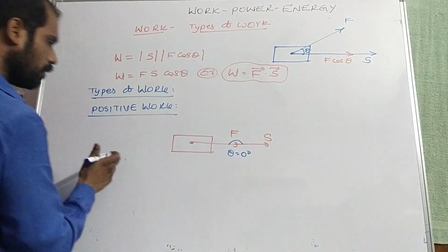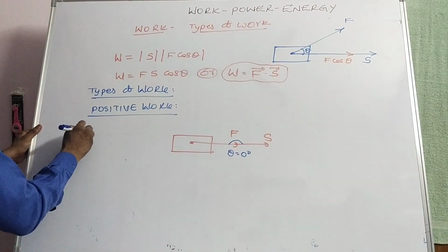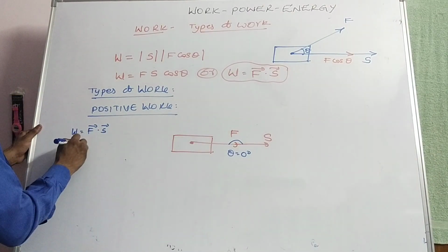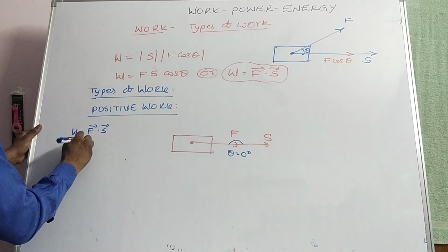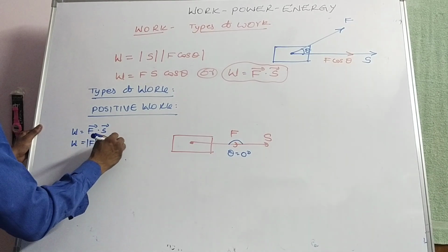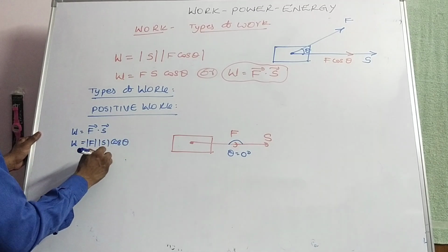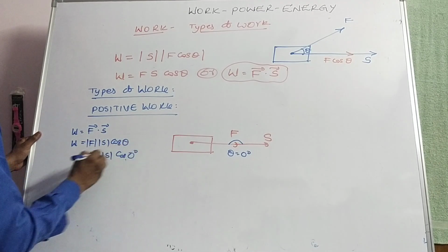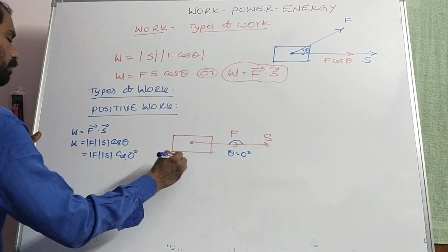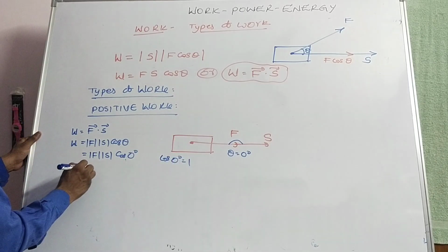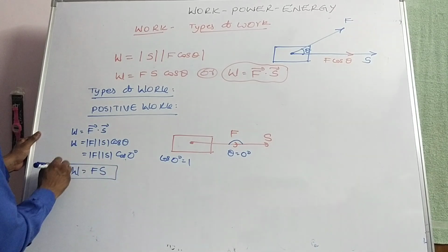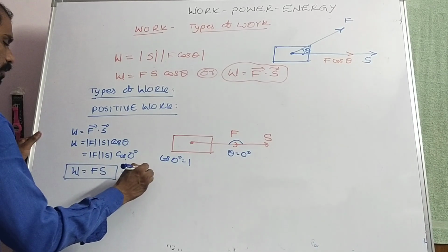So W is equal to F bar dot S bar, W is equal to modulus F modulus S cos 0 degree. But we know cos 0 degree is equal to 1. So W is equal to Fs. So this is positive work.